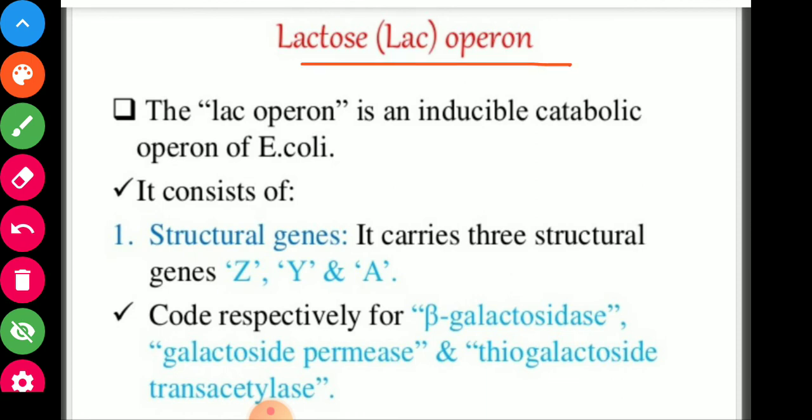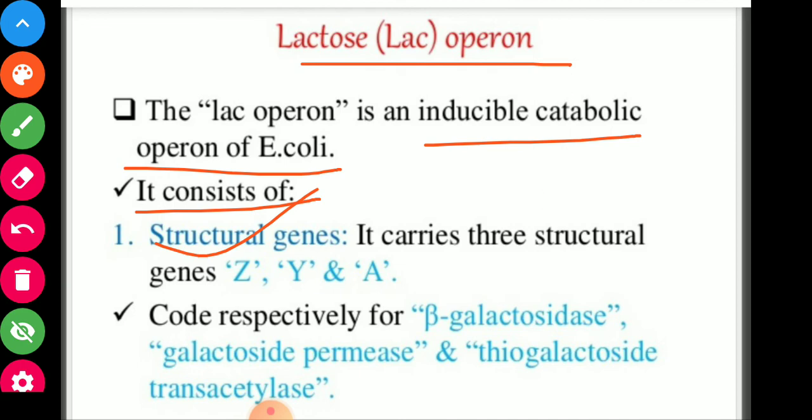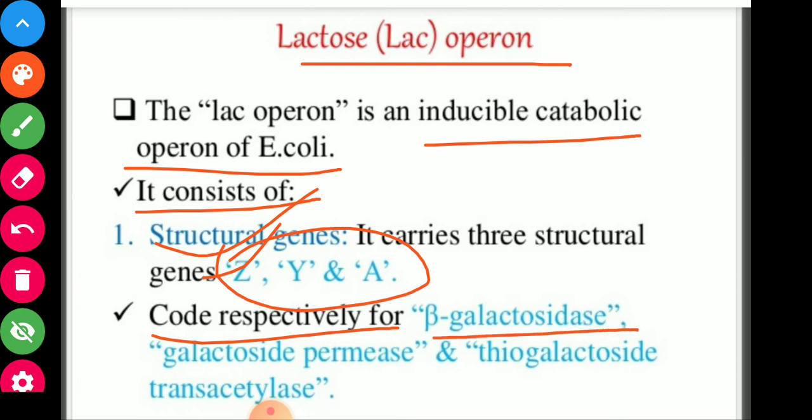Now see the lac operon, the lactose operon actually. The lac operon or lactose operon is an inducible catabolic operon of E. coli. It consists of structural genes Z, Y, and A, which code respectively for beta galactosidase, galactoside permease, and transacetylase. So three genes, they code for different enzymes.